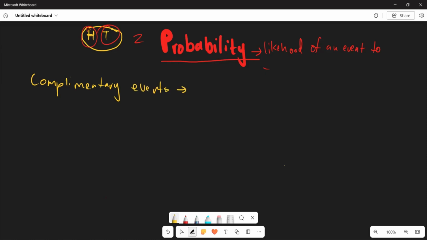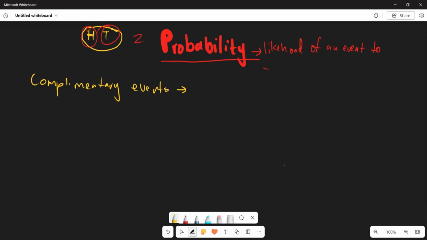In simple essence, complementary events are when two events complement each other. You usually use the name complement in our everyday life. It's basically when two items can coexist as one item, right?